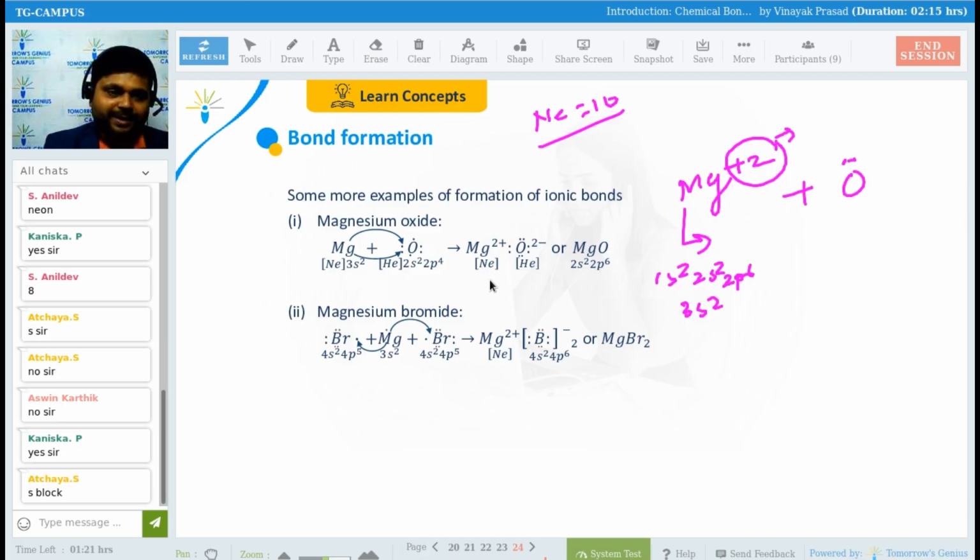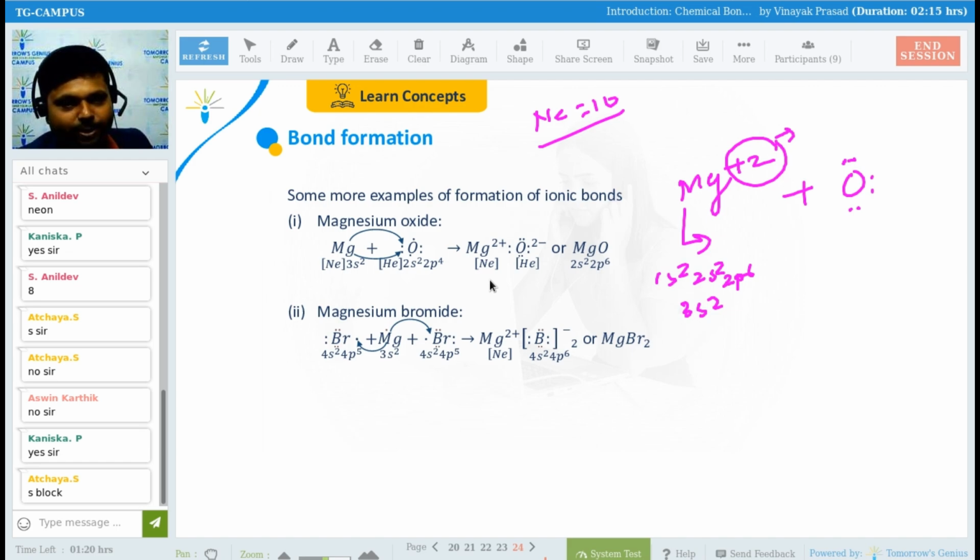Oxygen is just looking at magnesium, waiting for it to give its two electrons. Once these two electrons are removed, oxygen will catch them and make a new bond, and that bond will be known as the ionic bond.